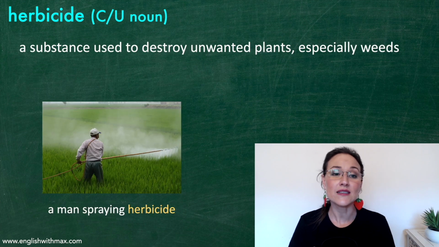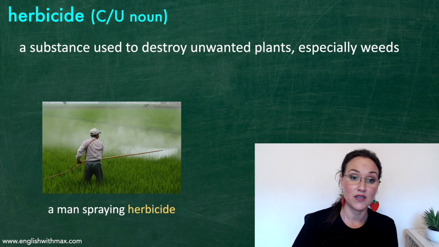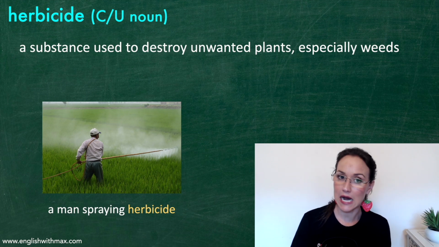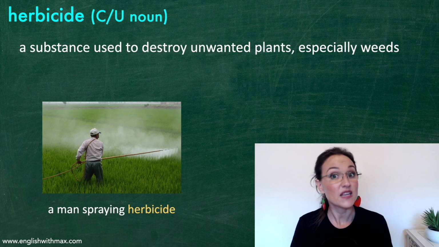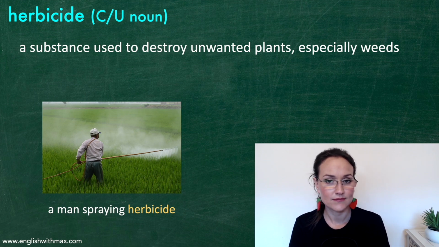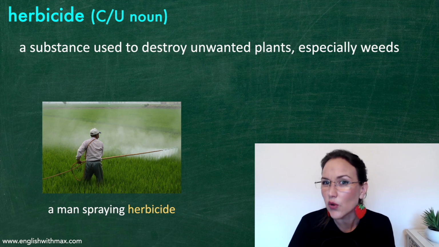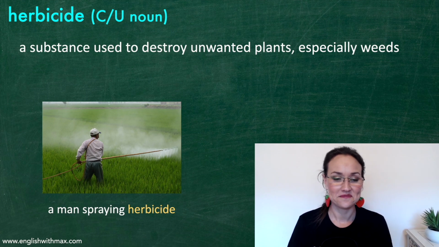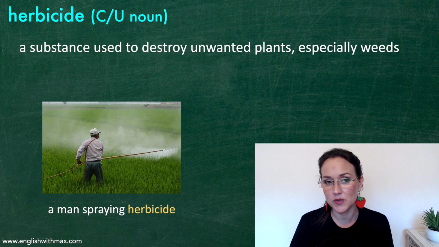The next word is herbicide. Herbicide can be a countable or uncountable noun. It's a substance used to destroy unwanted plants, especially weeds. A weed is an unwanted plant that normally grows quite quickly. In the picture there, you can see a man spraying herbicide.